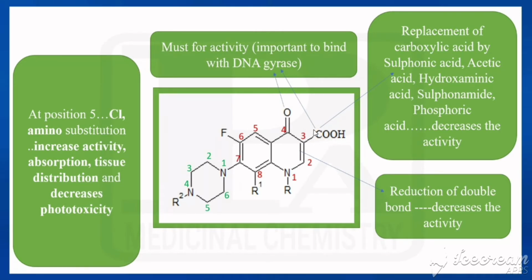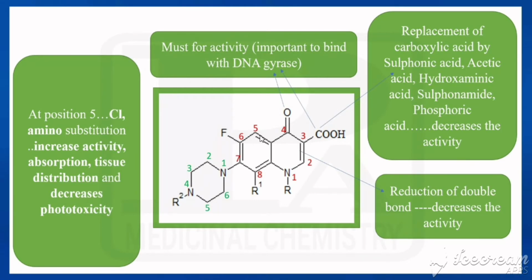In third position, we are having carboxylic acid. If that is replaced by sulfonic acid or acetic acid or hydroxamic acid or sulfonamide or phosphoric acid, the activity would be reduced. We are having a double bond between 2 and 3. So if you are reducing the double bond, what happens? The activity would be reduced.